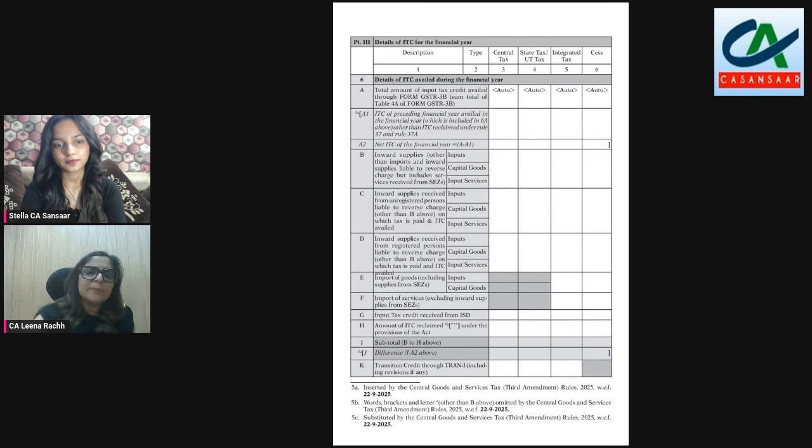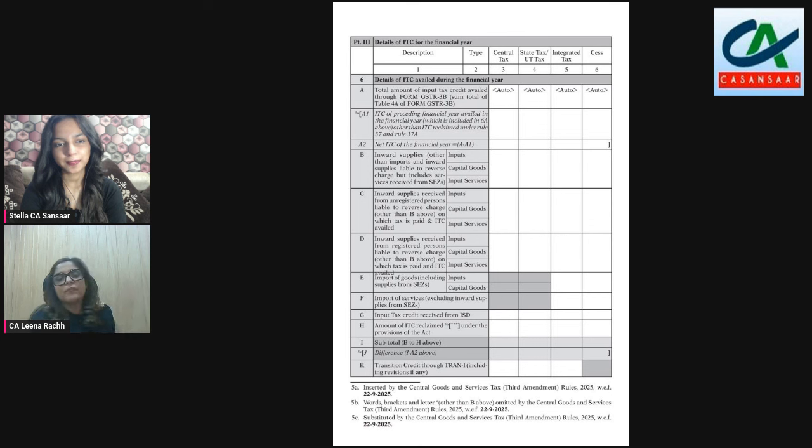Now, 6B to 6H is the bifurcation of the ITC that has been claimed in your 3B under different heads: ITC arising on account of inward supplies, ITC arising out of reverse charge mechanism, on account of imports, and input tax credit of ISDs. And also your reclaims are referred, including table 6H. The aggregate of 6B to 6H is contained in table 6I.